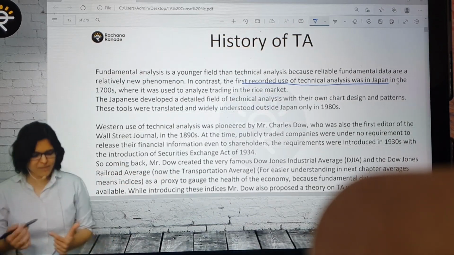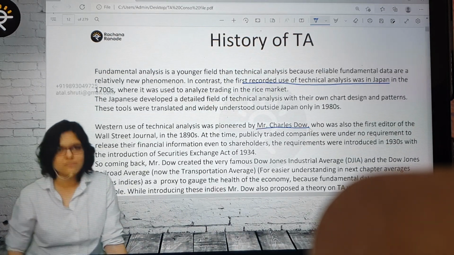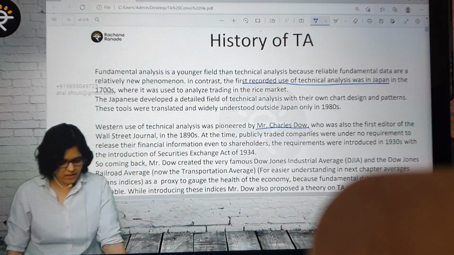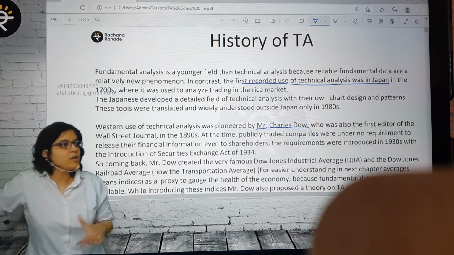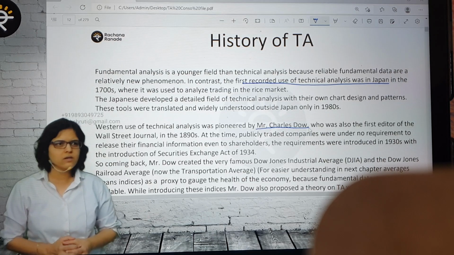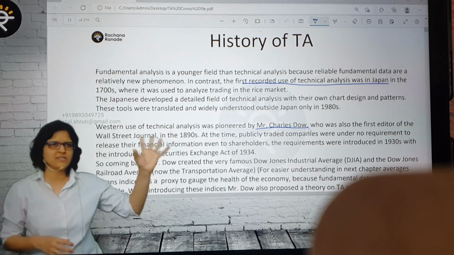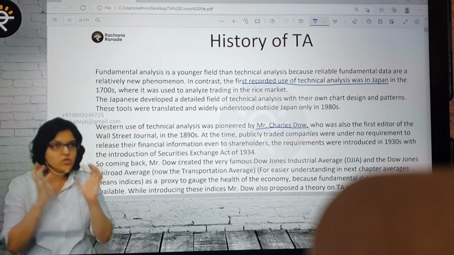Then after Japan, people believe that it was discovered in the USA by Mr. Charles Dow. Dow Jones, you might have heard that. A very interesting point is why technical analysis was so important at that time. Right now we have SEBI in India, and SEC in the United States, the Securities Exchange Commission. SEC mandates that you have to publish your balance sheet and your P&L.